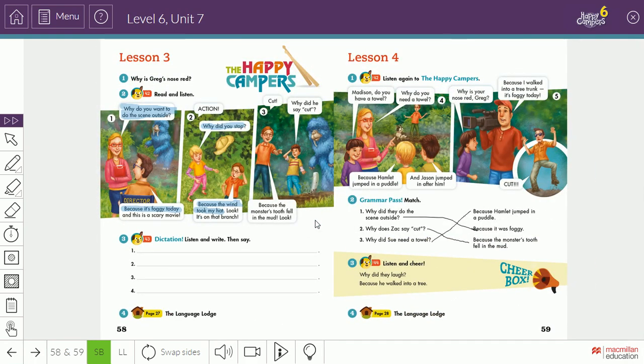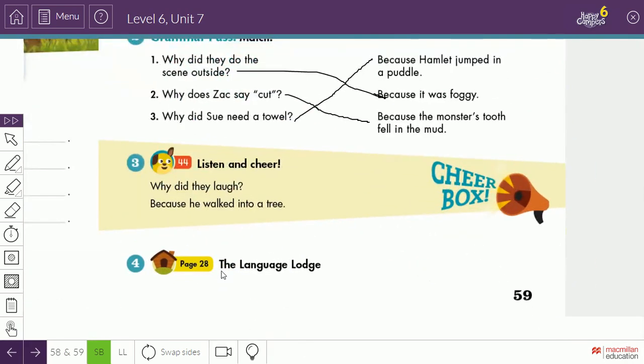Then we moved to the chatterbox. Why did they laugh? Because he walked into a tree. So here we practiced causes and consequences. We learned how to ask and answer questions about causes and consequences. Why did you do this?